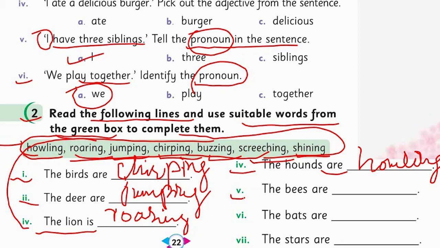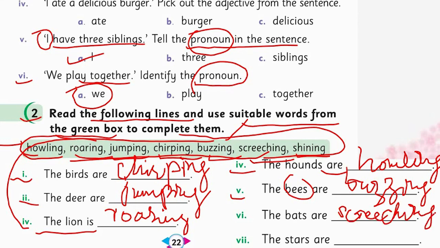The fifth one, the bees are, yes, it's clear from the name here, bees. So it's what they do, yes, buzzing. The sixth one, the bats are what? We have 2 options remaining here, shining or screeching. Yes, they screech. The sound they produce is called screeching. The stars are, yes, they shine, shining.